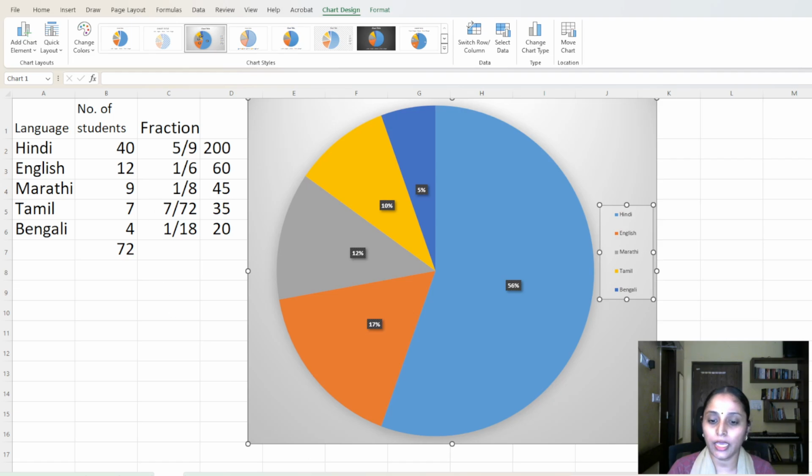So this is the fifth question where they have asked us the pie chart corresponding to this given data, right? So this is how you're going to look at the data when you want to understand the data in terms